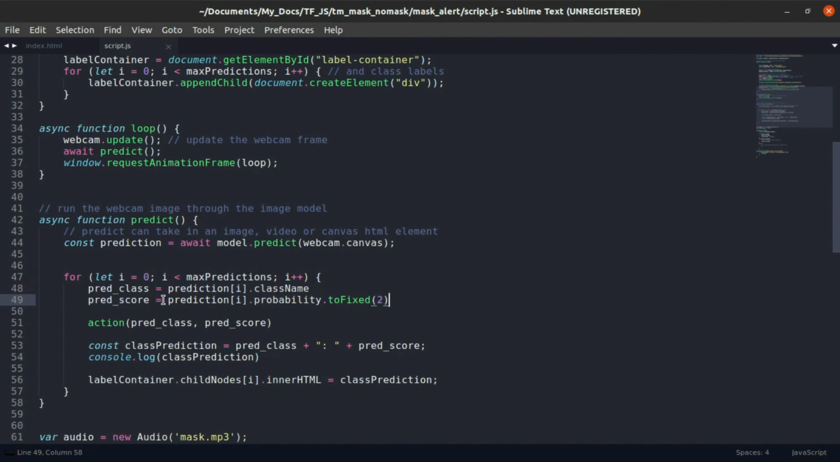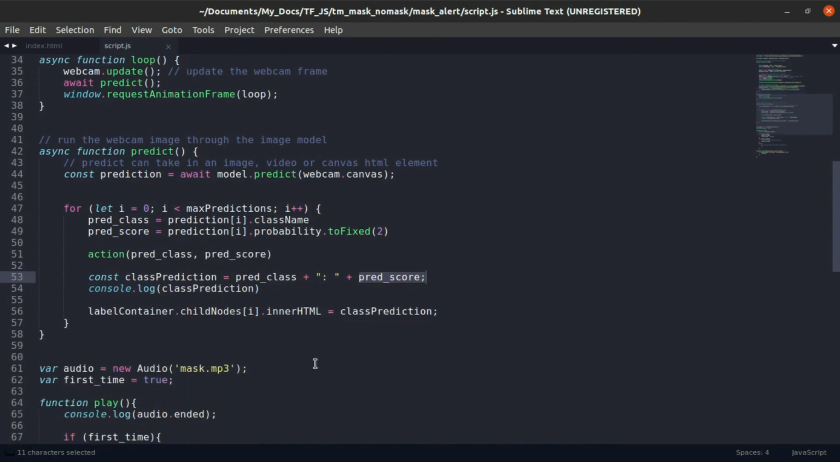And once we have prediction class and prediction score, we will give it to action. We will know later what is action, but for now it's there. And class prediction is there. So it will be adding the class prediction class, that is the name, mask or no mask, and the score of it. So how confident or how sure the model is that this person is not wearing a mask. So this is the confidence score. And now move to function action.